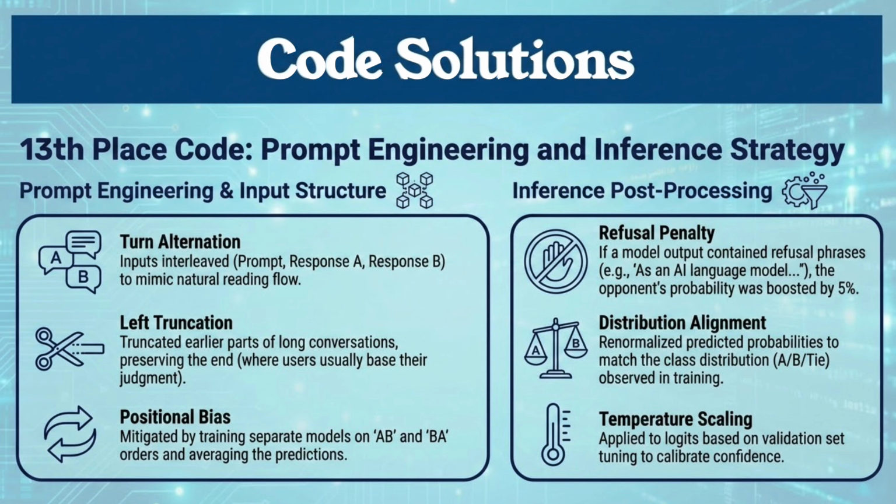During inference, they added a refusal penalty. If a model says, "As an AI, I cannot," they automatically give a point to the opponent. Finally, to optimize log loss, they renormalized the output probability to align with the ground truth distribution in the training data.